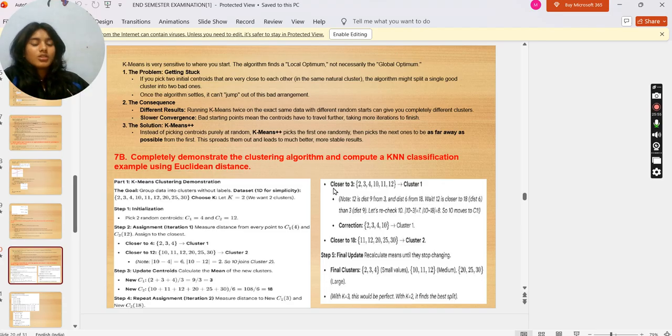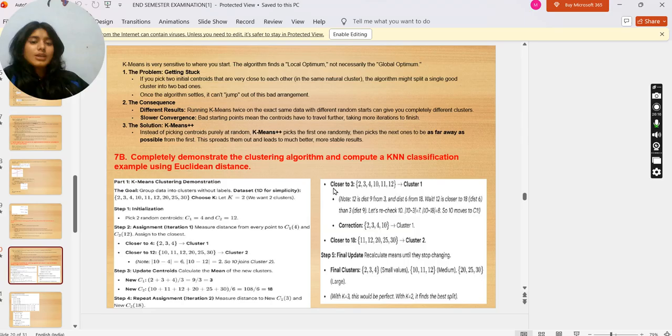Now the solution: k-means++. Instead of picking centroids purely at random, k-means++ picks the first one randomly, then picks the next ones to be as far as possible from the first. This spreads them out and leads to much better, more stable results.